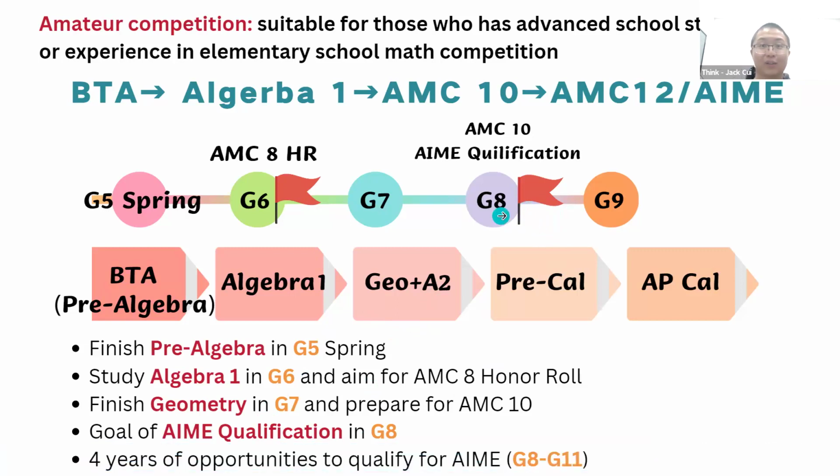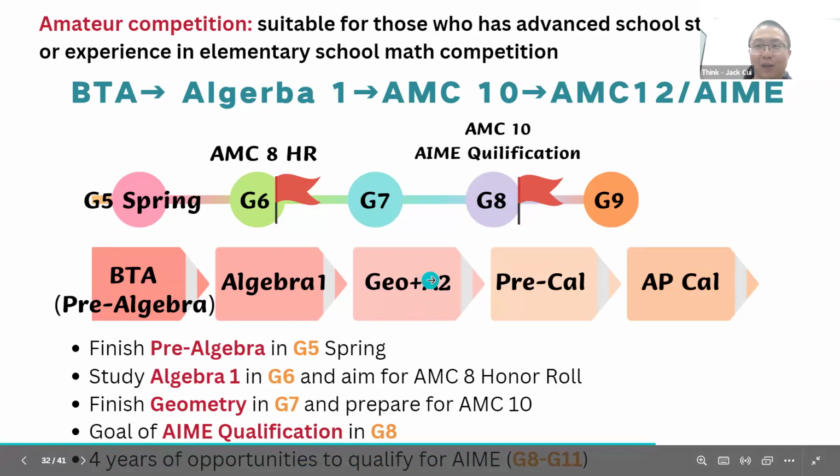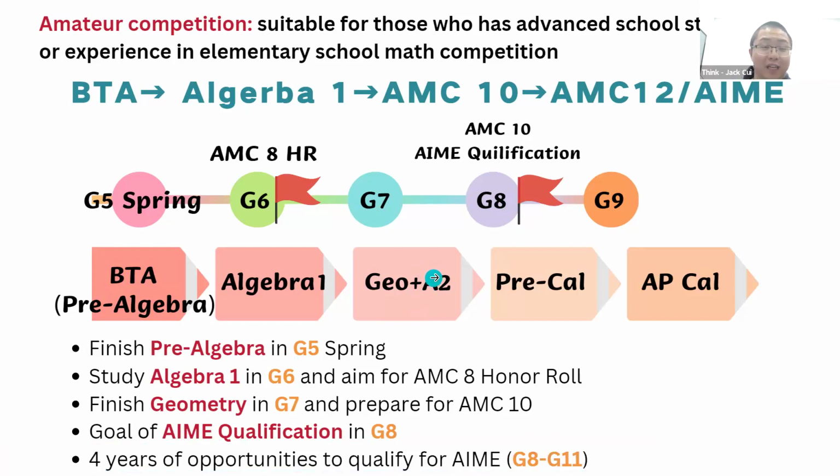Oh, that's really prestigious. An AIME qualifier is usually a high school student, but at Think Academy, our pathway is ready to help you get the AIME qualification in grade 8. But you might think, what if I did badly in the exam and don't get qualified in AMC 8? No worries. You have 4 opportunities. I don't believe anyone who finishes the study can fail to qualify for AIME in 4 tries. That's impossible. So if you study fast, you have many opportunities to get AIME qualified and eventually get in good shape for your college application.